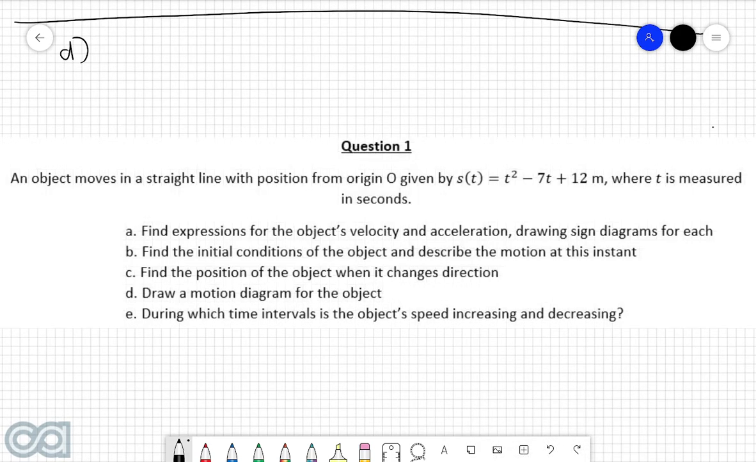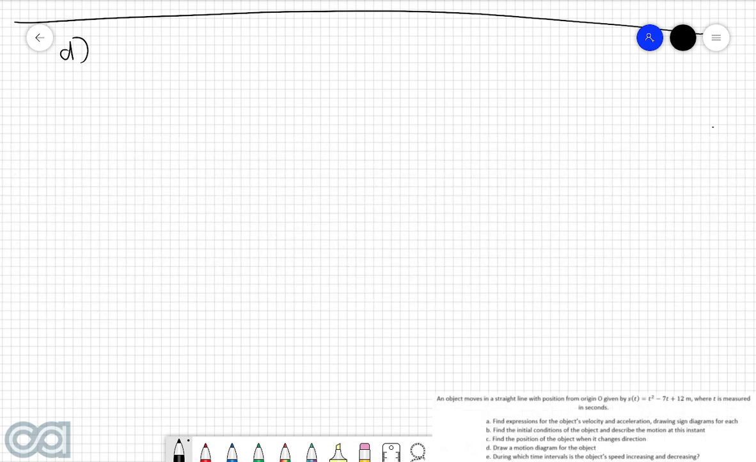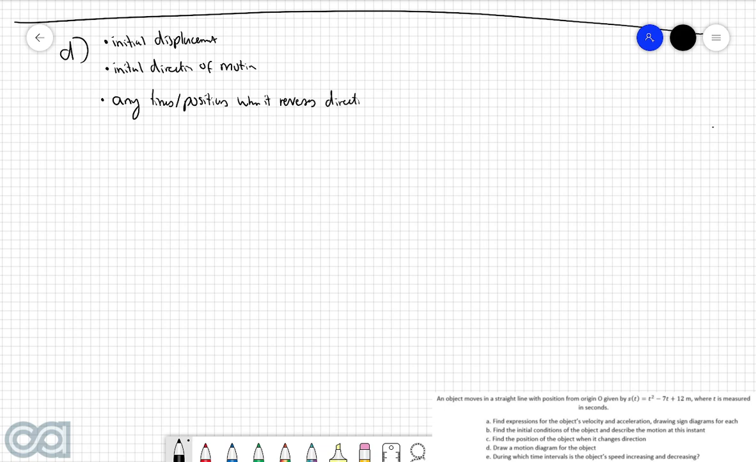Part D. Draw a motion diagram for the object. So whenever we're trying to draw a motion diagram, we need to know a few key important bits of information. Those bits of information include the initial displacement, the initial direction of motion, and any times and positions when it reverses directions. And the really good thing about this situation is that we've already found out all three of these bits of information.